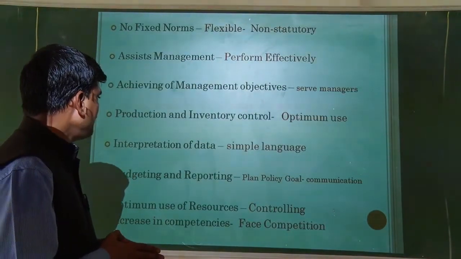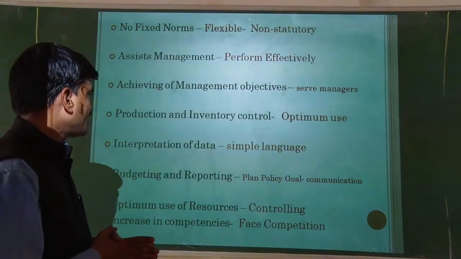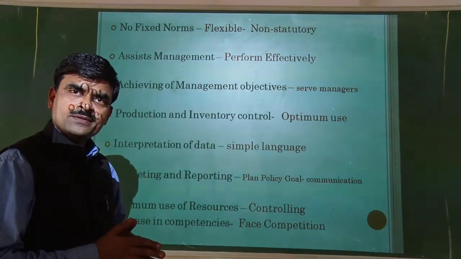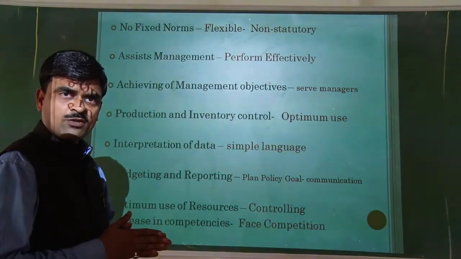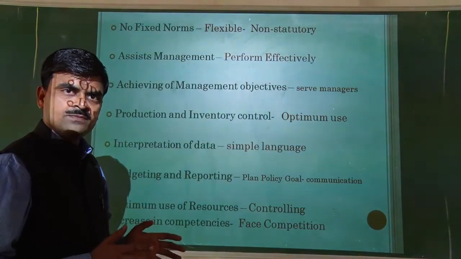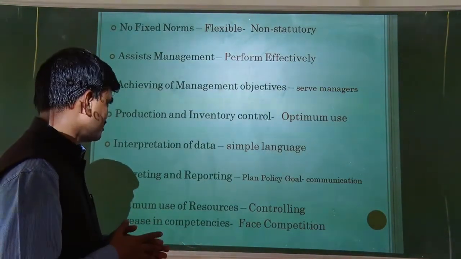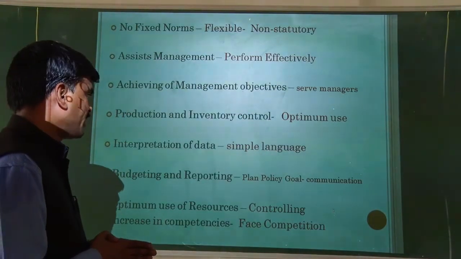The next nature of management accounting is interpretation of data. This accounting interprets the collected data in a simple language which may help managers to understand it very well and to take future actions. Then the next is budgeting and reporting.